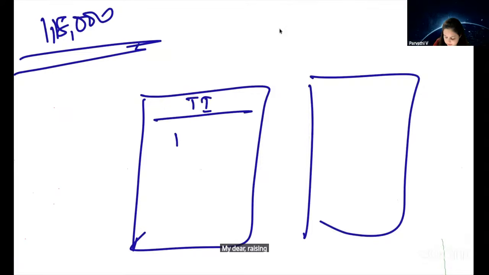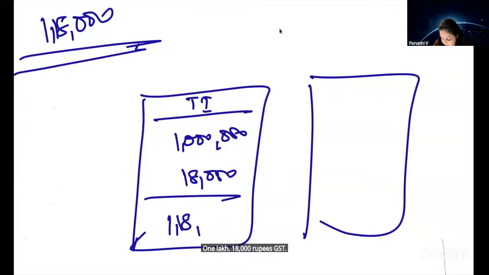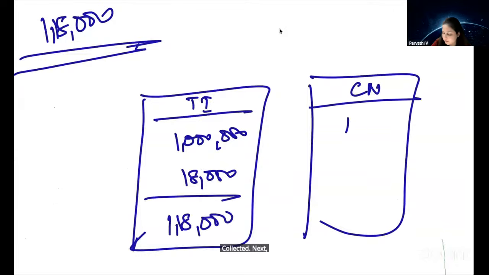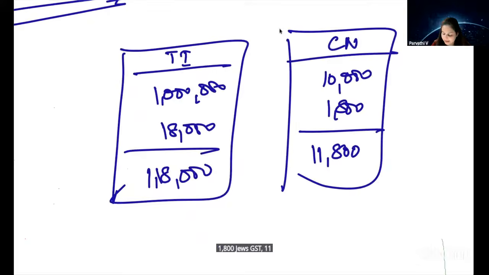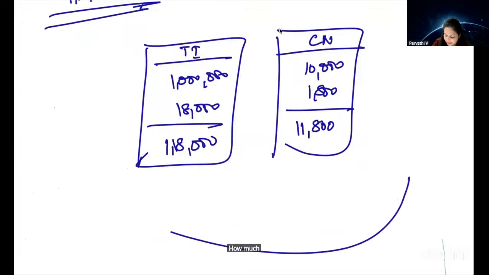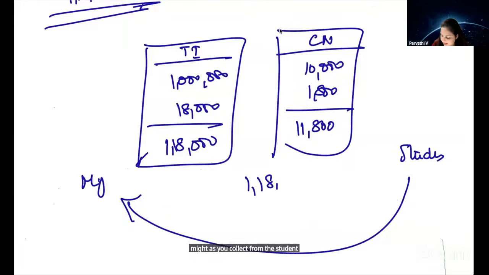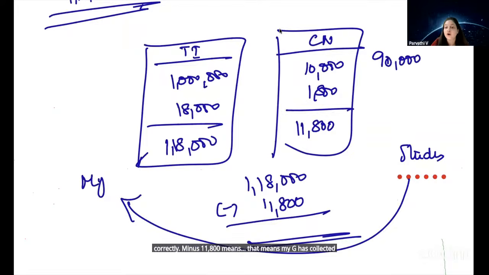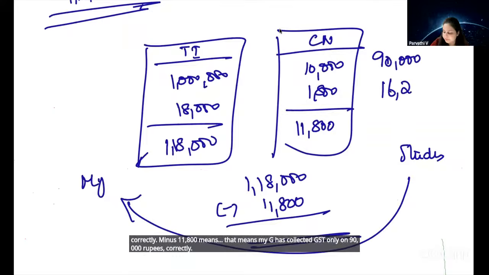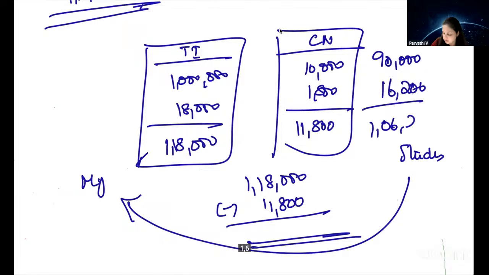MyG raising a tax invoice, 1 lakh, 18,000 rupees GST, 1,18,000 collected. Next, issuing a credit note, 10,000, 1,800 GST, 11,800. So net effect, how much should MyG collect from the student? 1,18,000 minus 11,800. Correct, minus 11,800 means MyG has collected GST only on 90,000 rupees. Correct, 1,06,200.